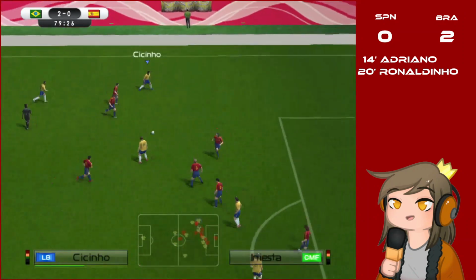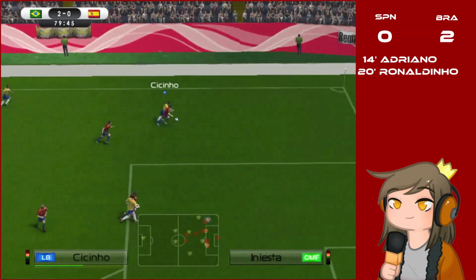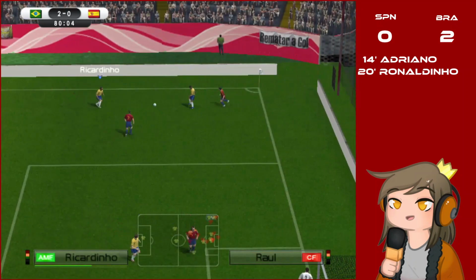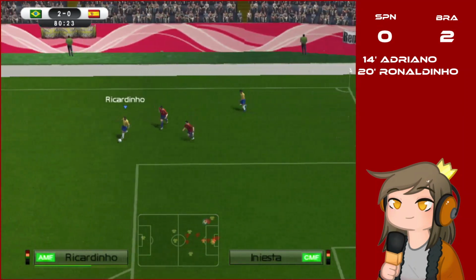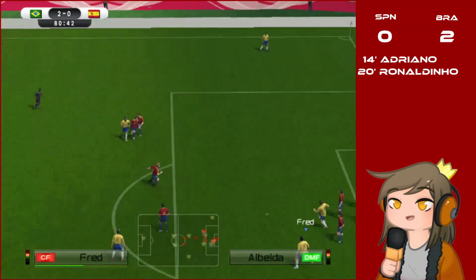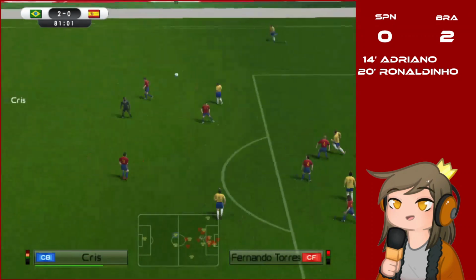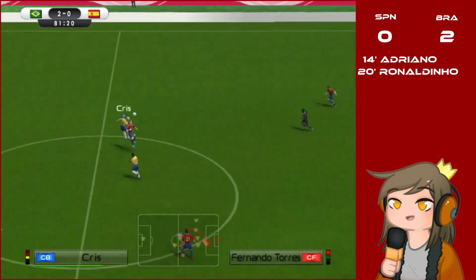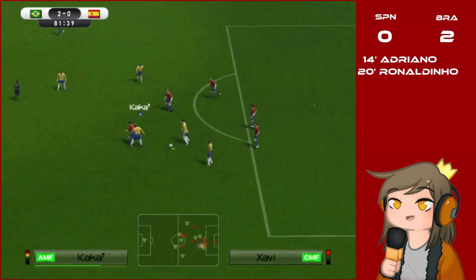Cicinho. Passes it to Juninho. To Cicinho again. Cicinho runs with it. Cuts back. Passes it to Ricardinho. Ricardinho, can he find someone? He tries to find Fred or Juninho, but he doesn't find anyone. But Chris gets the ball back to Brazil.